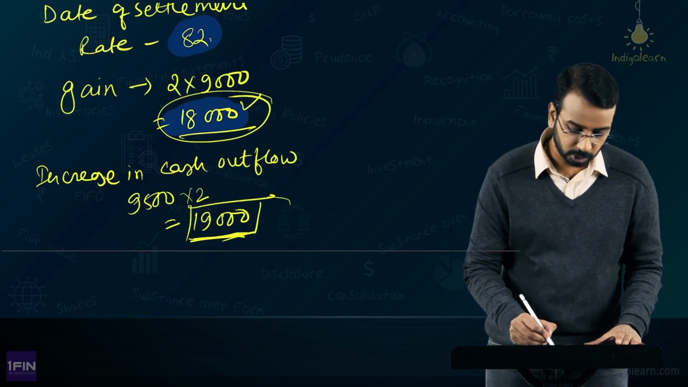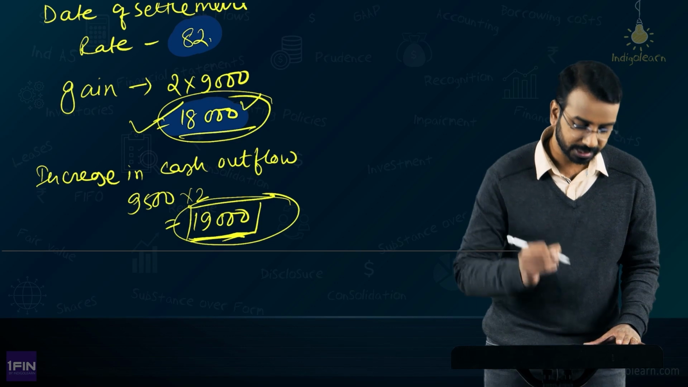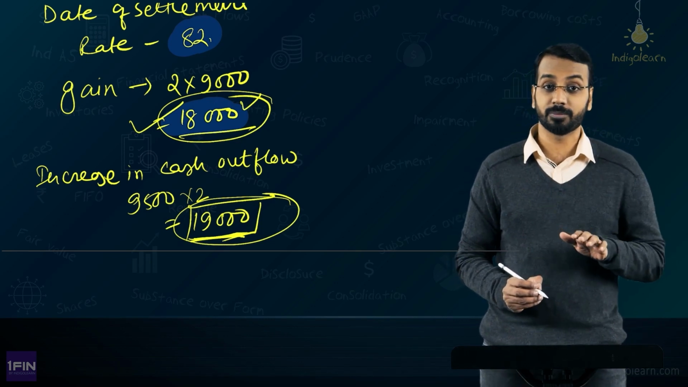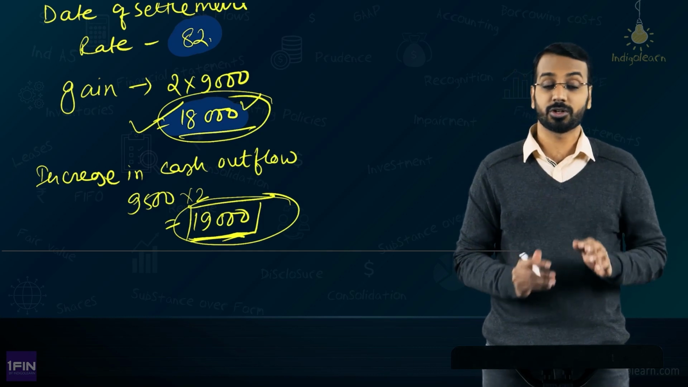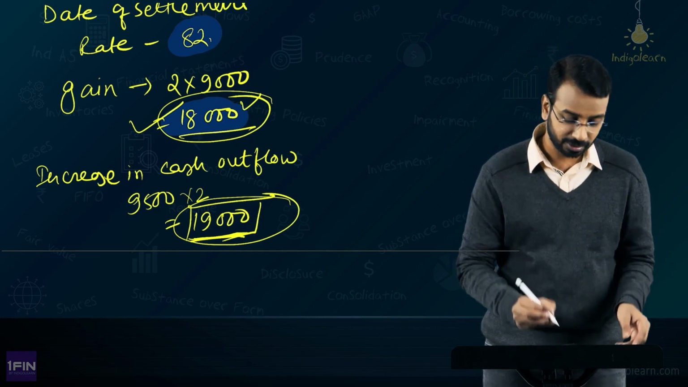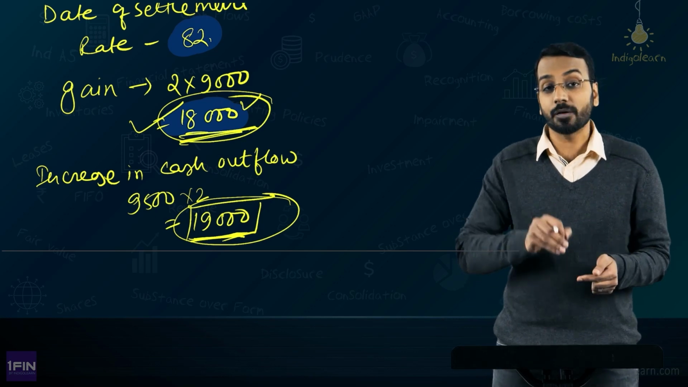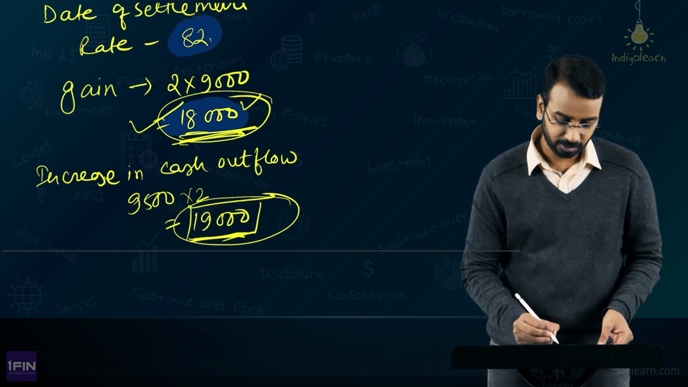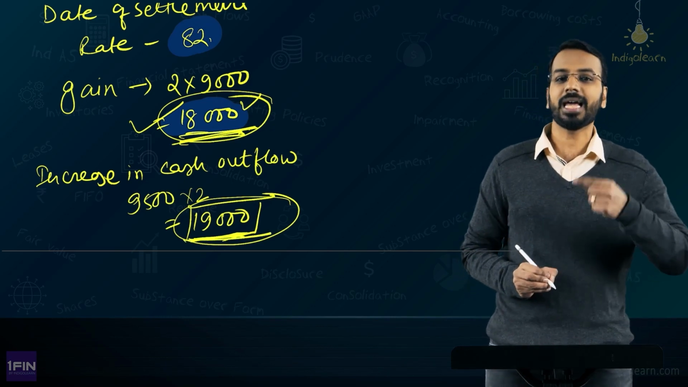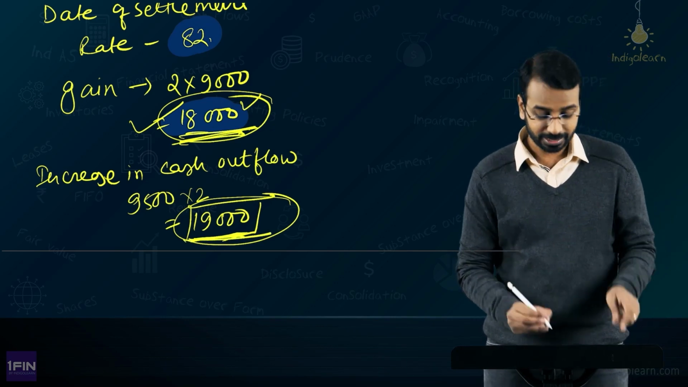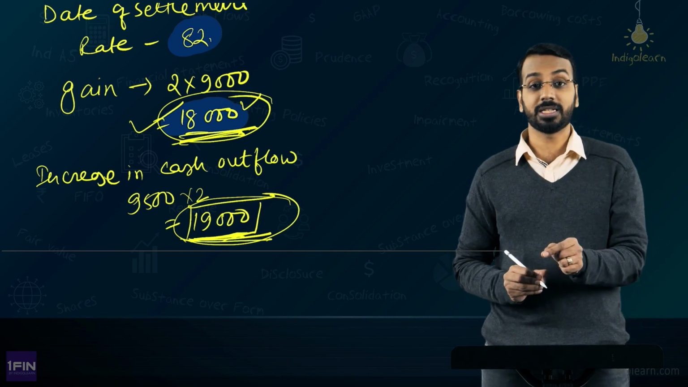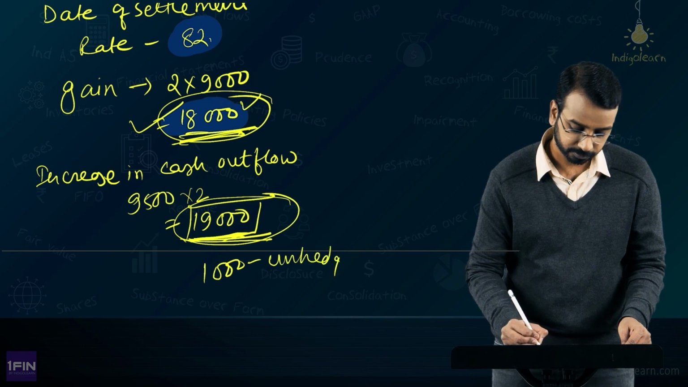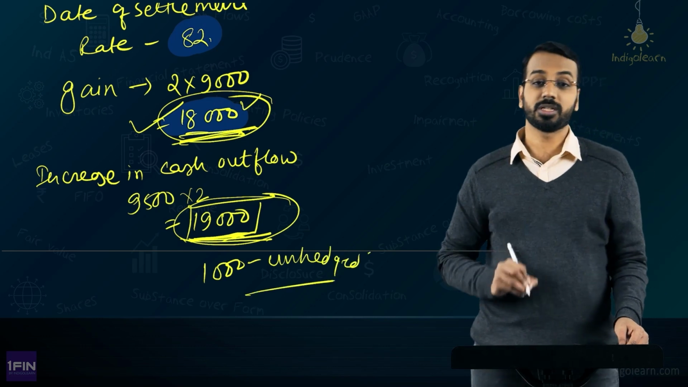Now, out of this loss of 19,000, we got compensated to the extent of 18,000, which means the entire 18,000 is the effective portion. So, basically we are saying to what extent this hedging gain or loss is offsetting the gain or loss on the hedged item. Here we gained 18,000, we lost a total of 19,000. So, the entire 18,000 of gain has offset this item to the extent of 18,000. So, the balance 1,000 is the unhedged part.